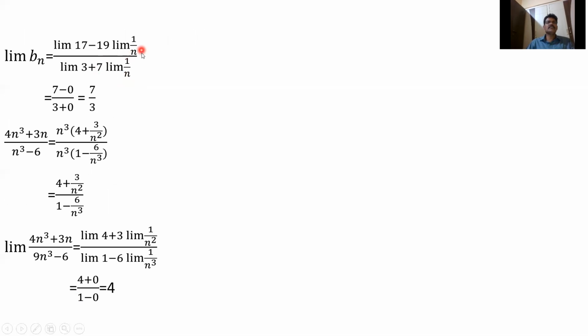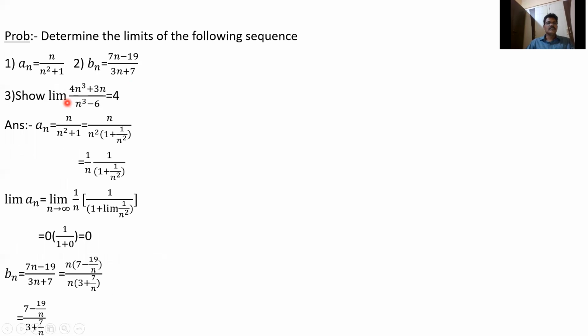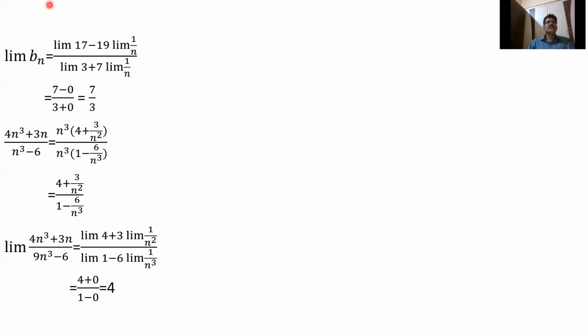We know that limit n tends to infinity 1 by n is 0. This is constant 7, sorry, this is 7, not 17, only 7. So we get 7 by 3.